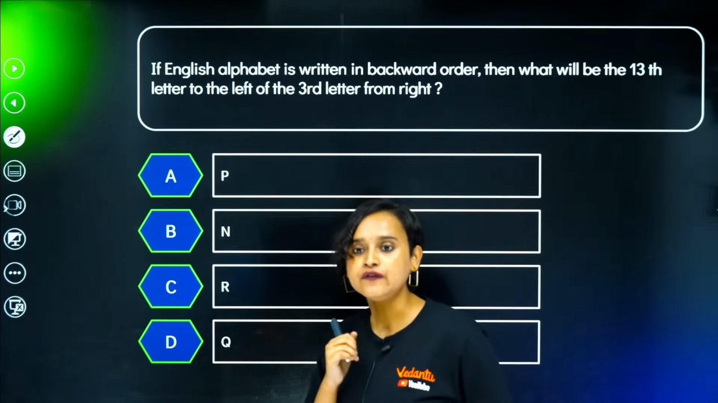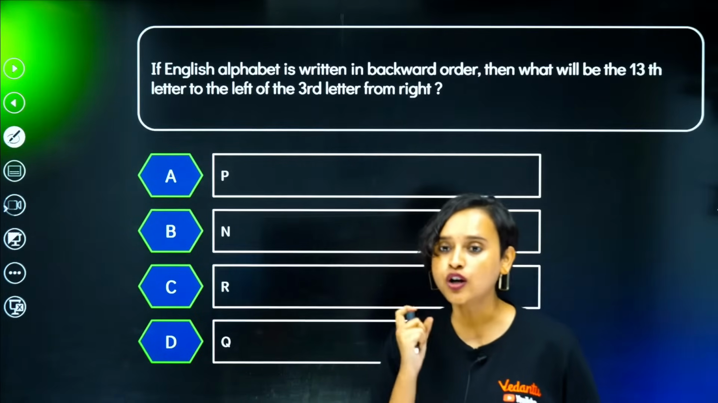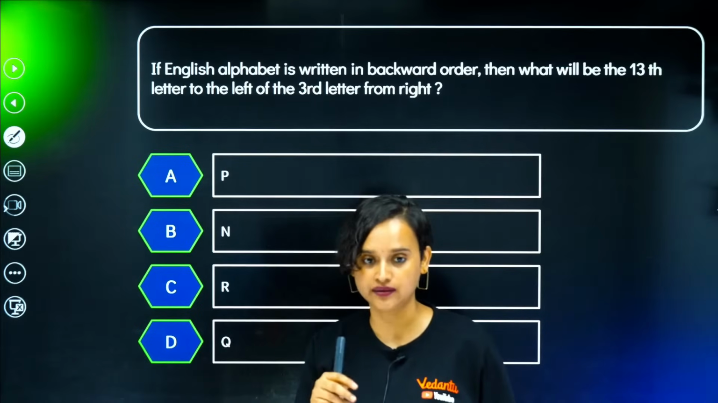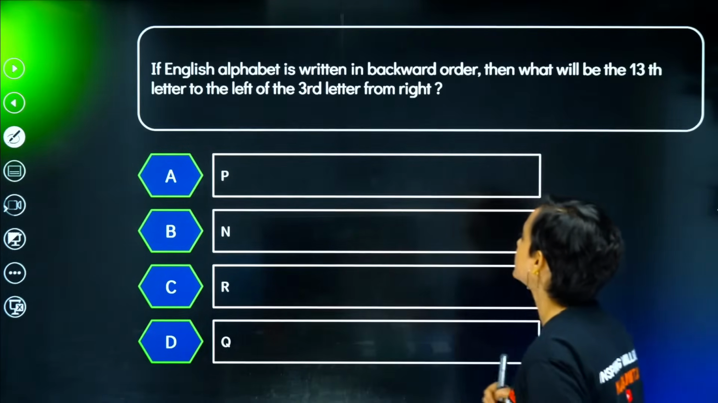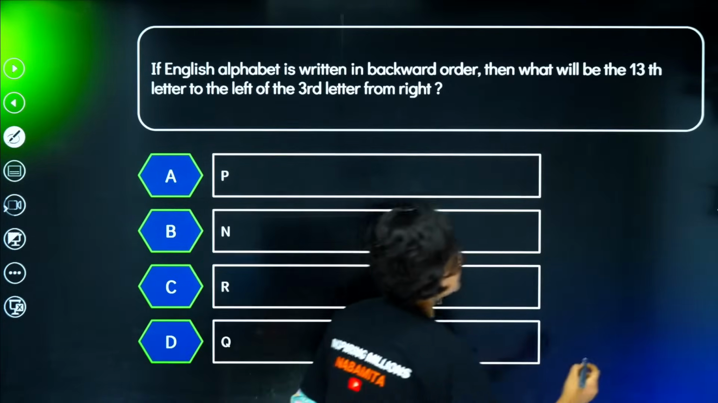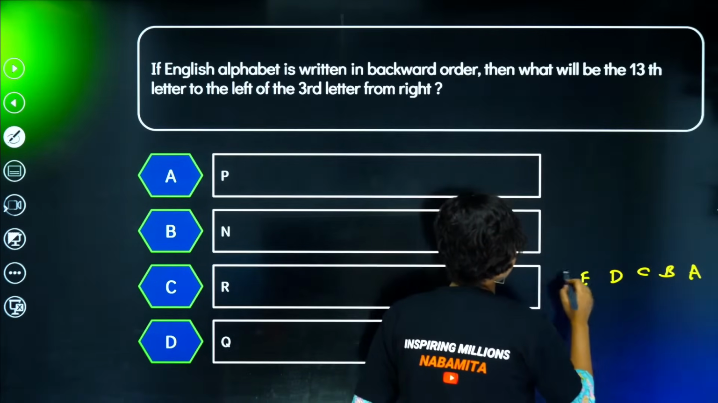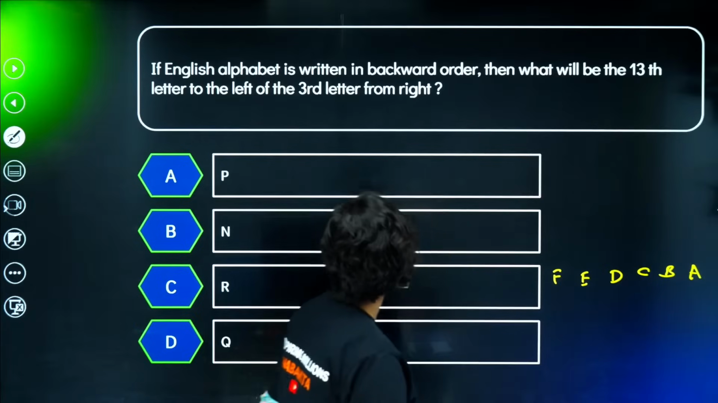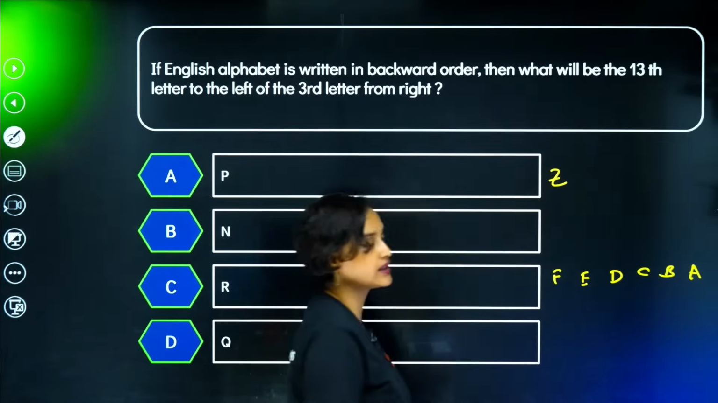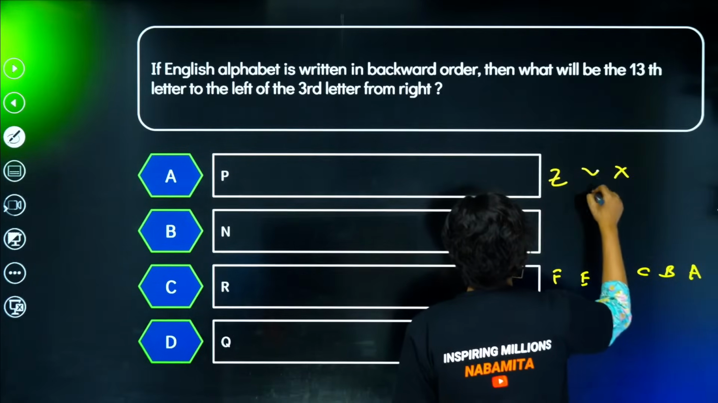If the English alphabet is written in backward order, then what will be the 13th letter to the left of the third letter from the right? Let's try to solve it. The English alphabet is written backward, so I can write it like this: A, B, C, D, E, F, and I can go on like this. And here will be Z, right? X, Y, Z.